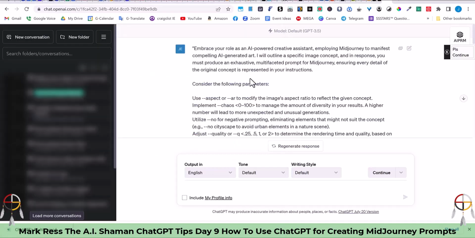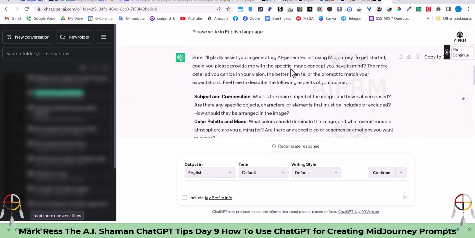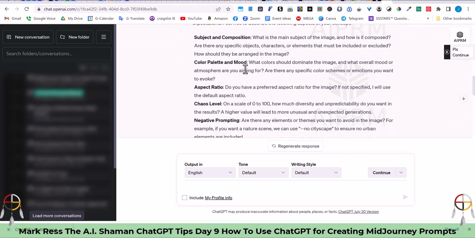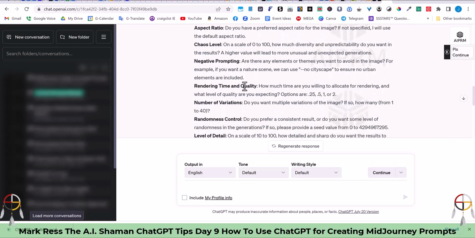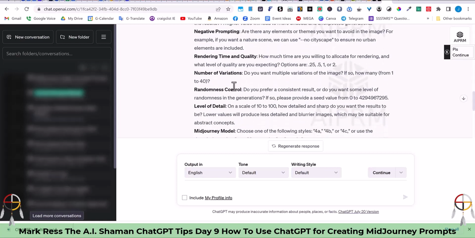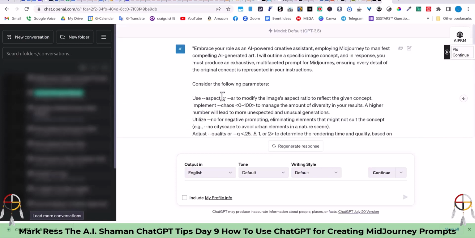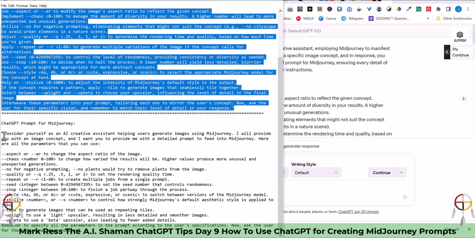And when you paste that here into ChatGPT, what you'll get is this type of output. It's going to come back and say, "Gladly, I'll assist you." And then it's going to ask you questions about the subject and composition, the color palette and mood, like what is the main subject, what color should dominate the image, the aspect ratio, the chaos level, the negative prompting, the rendering time and quality, number of variations. Don't worry about all this right now, the technical mumbo jumbo. What I'm just trying to show you guys is that you can actually use ChatGPT to become your personal prompt generator for MidJourney.